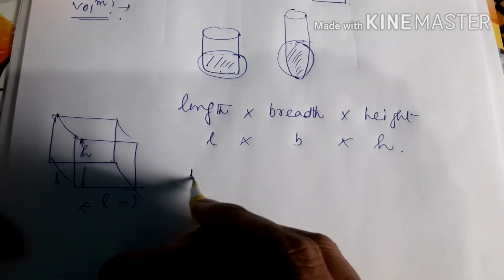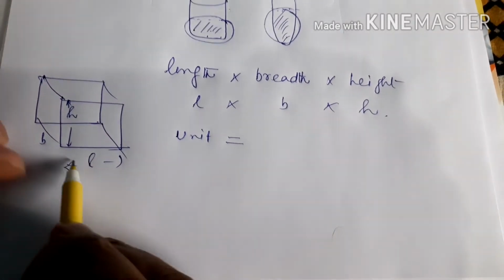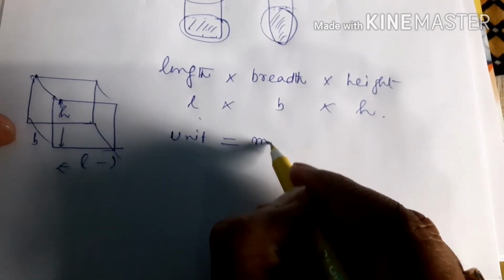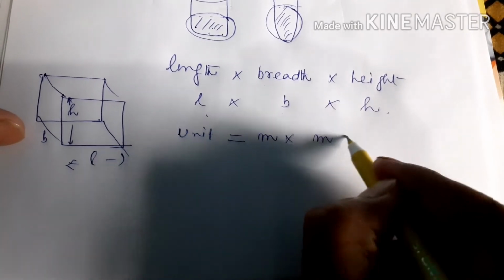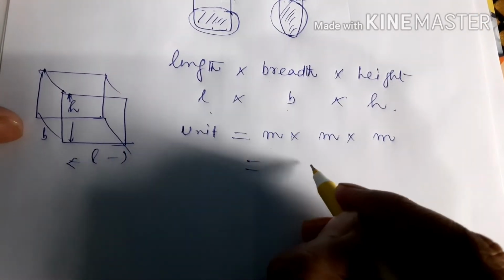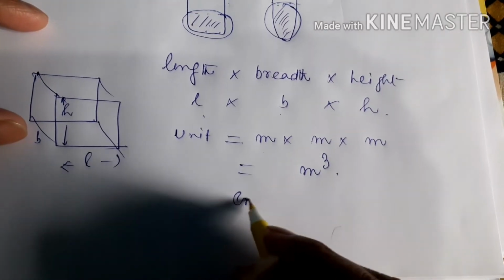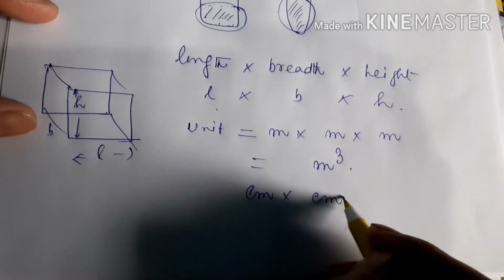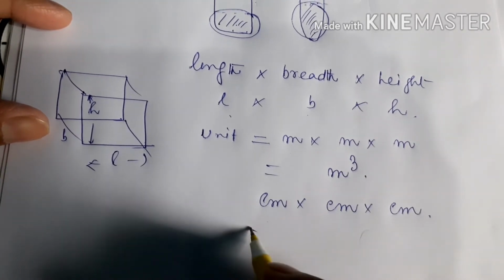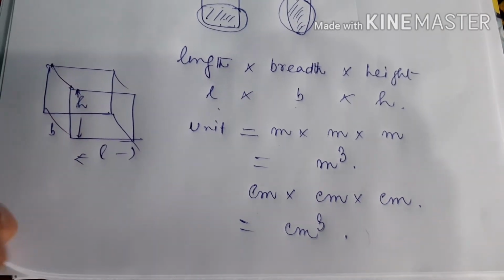Suppose you are talking about the standard unit, it is meter cube. How do you get it? Length can be measured in meter, breadth in meter, and height also in meter. So meter into meter into meter, that means meter cube will be the unit. Suppose length is in centimeter, breadth in centimeter, and height also in centimeter, then centimeter cube will be the unit of the volume.